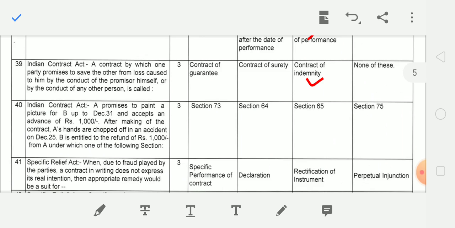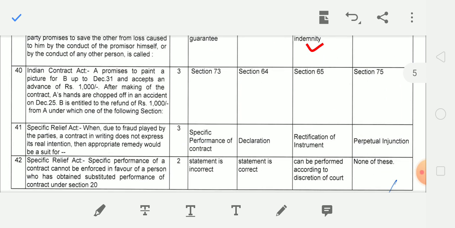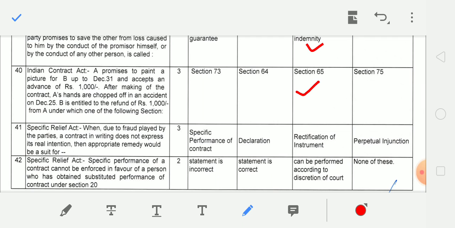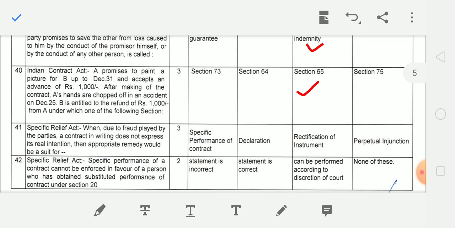Next question. A promises to paint a picture for B up to 31st December and accept an advancement of 1000 rupees. After making of the contract, A's hands are chopped off in an accident on December 25. B is entitled to the refund of rate 1000 from A under which one of the following section, and the correct answer is section 65. So don't get confused. Read all these sections very carefully.